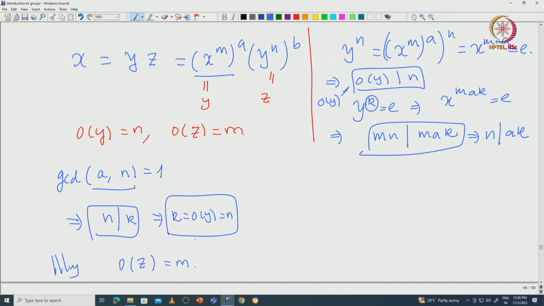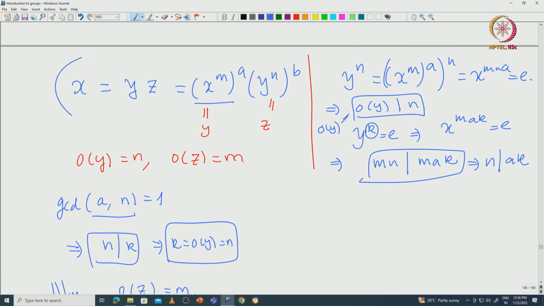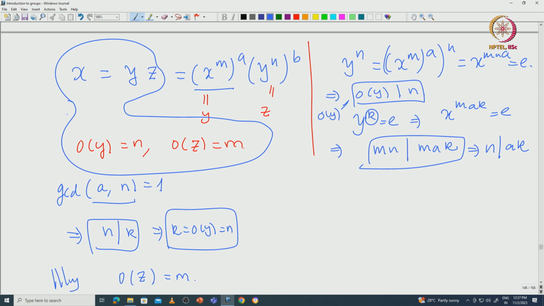Okay, so basically you have written this x as a product of two elements y z such that the order of y is n and the order of z is m, and we will claim that this is actually a unique expression. This is the only way you can split them into a product of two elements.